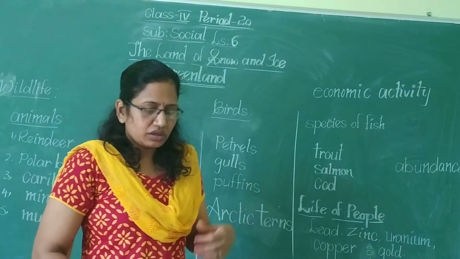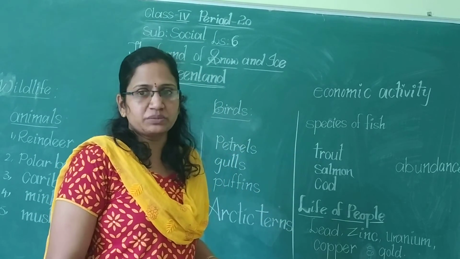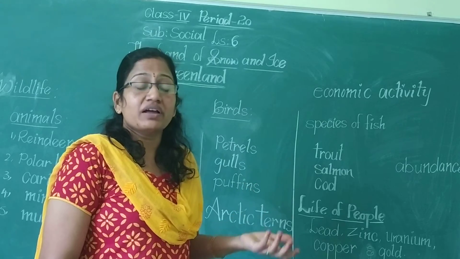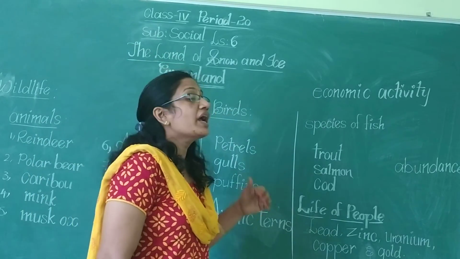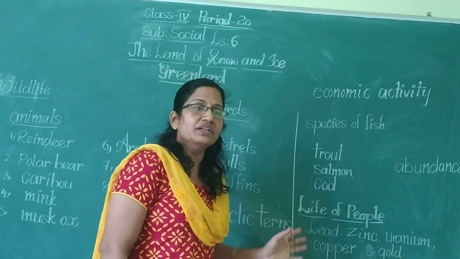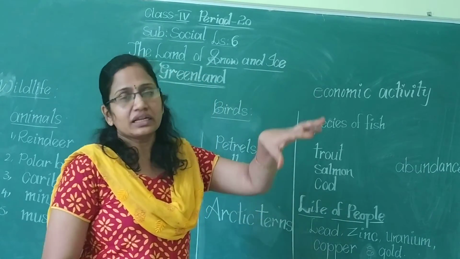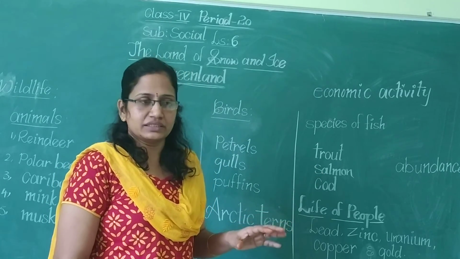And then what they do with the fishes they catch, here they have a fish industry. That means the fishes are exported to other countries. They will sell the fishes to other countries.